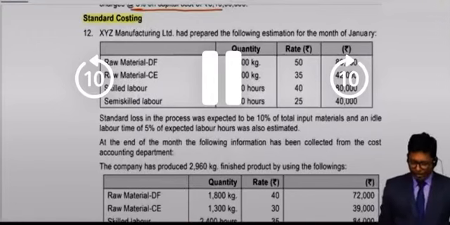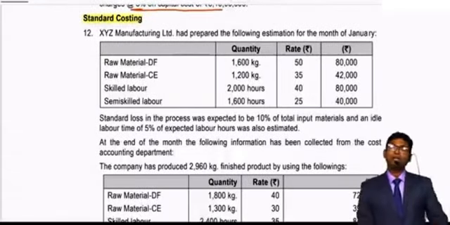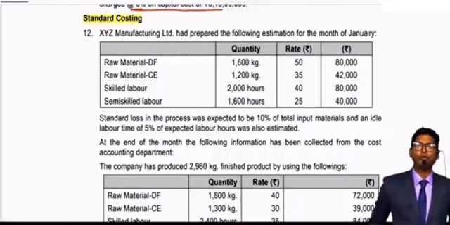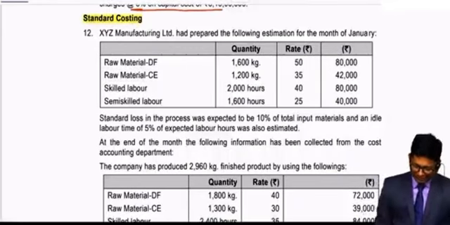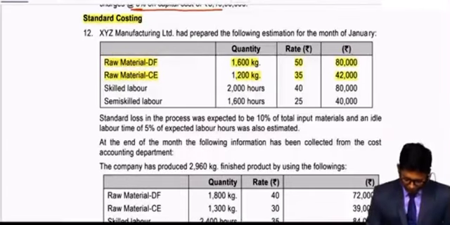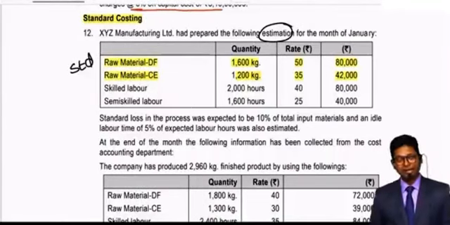Unit cost. XYZ Manufacturing Limited, again the same question is there in the JK work section, question number 6. XYZ Manufacturing Limited had prepared the following estimation for the month of January. They have given you two raw materials, their respective quantities, rates and totals. But if you check the heading, they have given you estimation. Estimation means the given data is your standard data.